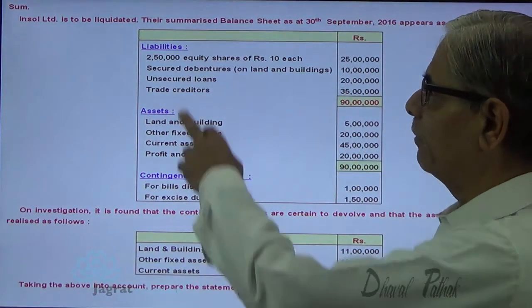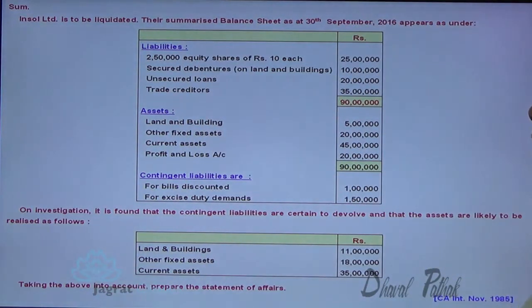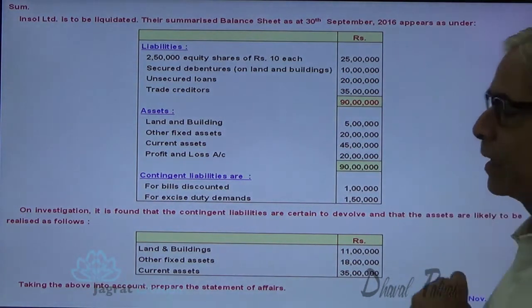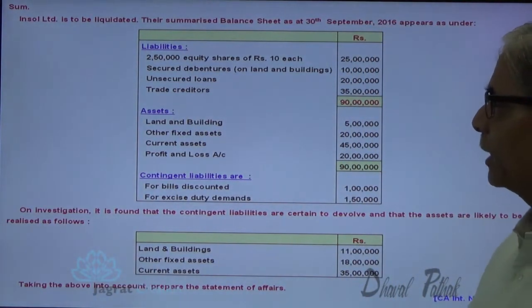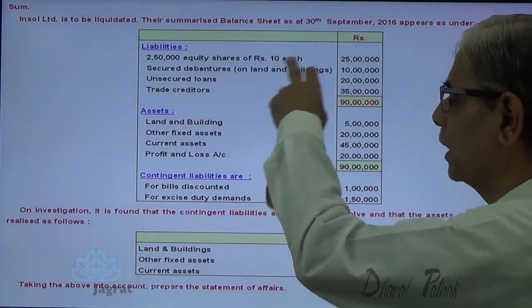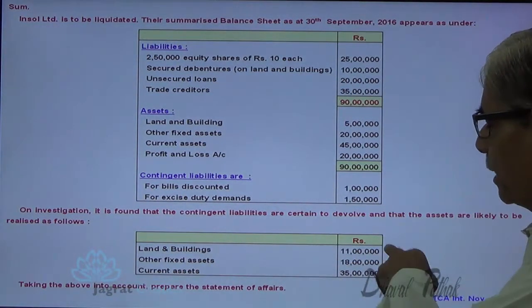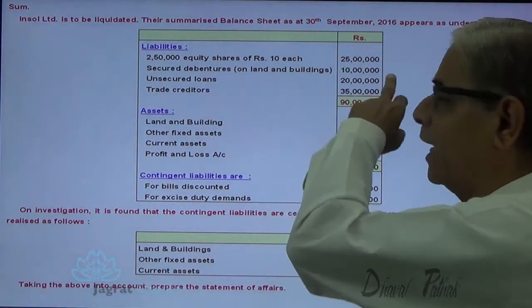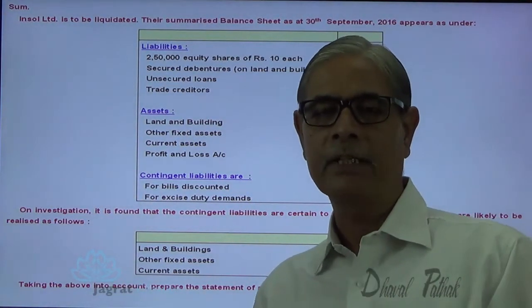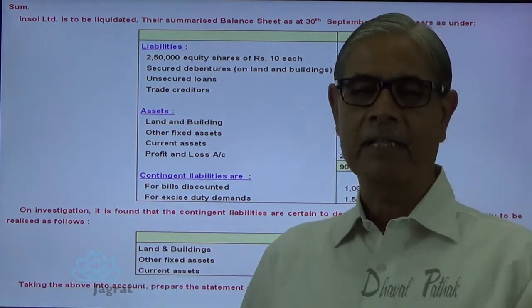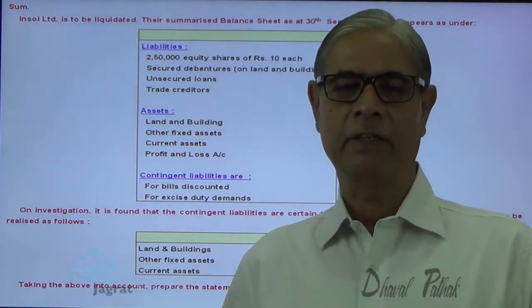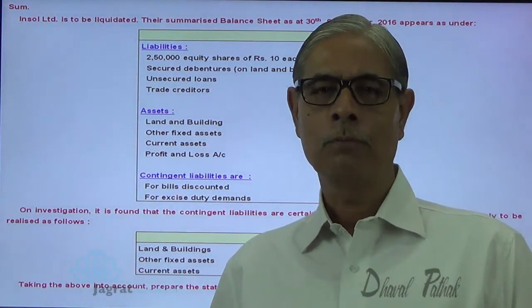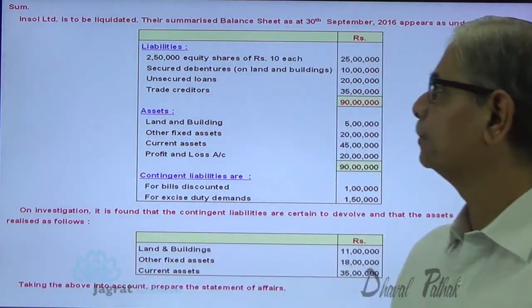Insol Limited is to be liquidated. The summarized balance sheet as at 30th September 2016 appears as under: liabilities, equity shares rupees 25 lakhs, secured debentures on land and building. Realizable value is 11 lakhs, the liability is 10 lakhs, so they are fully secured. They will collect that 10 lakhs rupees out of the proceeds of land and building. Remaining 1 lakh will be available to the liquidator for distribution to unsecured creditors.